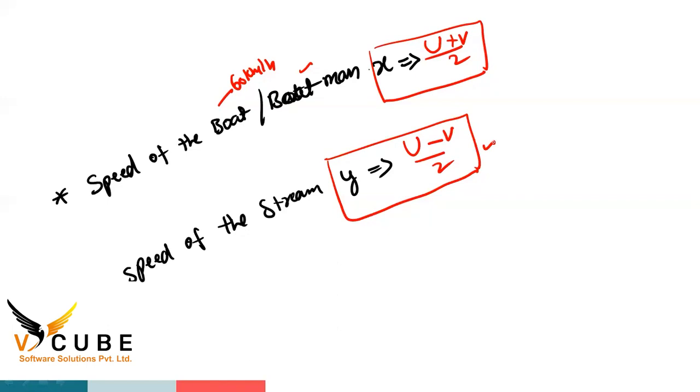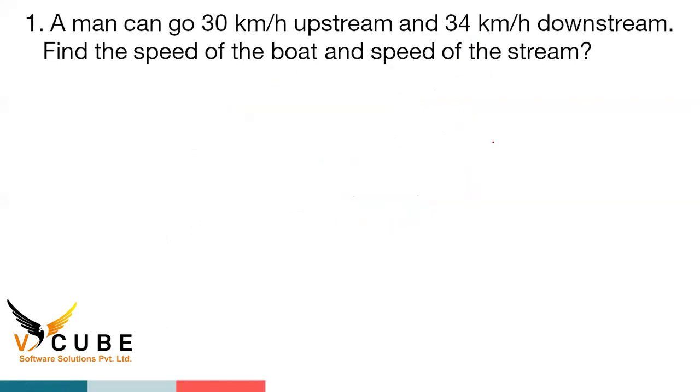Yes, sir. Okay, I think very easy problems, guys. First problem: a man can go 30 kilometers upstream and 34 kilometers downstream. Find the speed of the boat and the speed of the stream. Upstream speed V is equal to 30 kilometers per hour and downstream speed U is equal to 34 kilometers per hour.